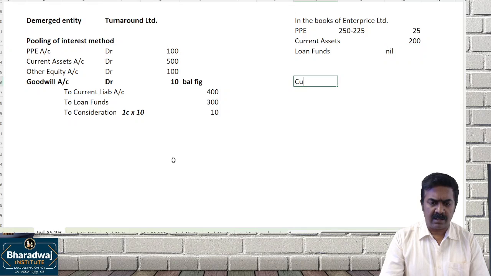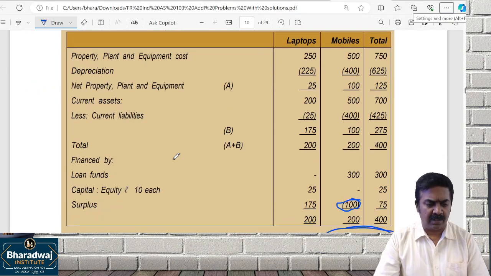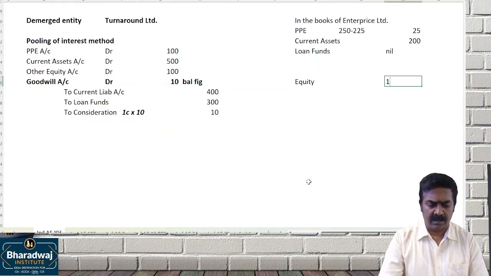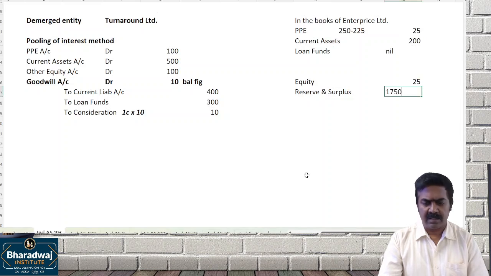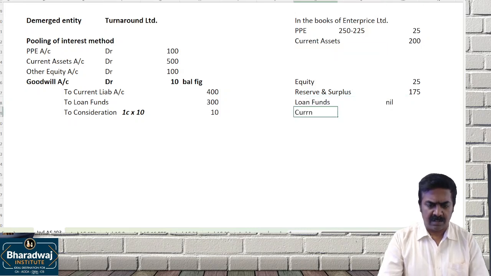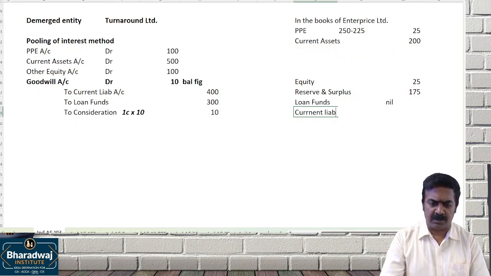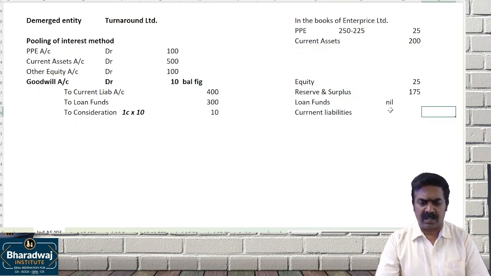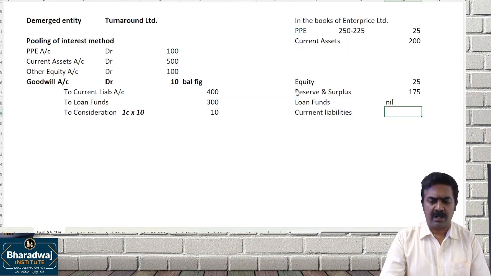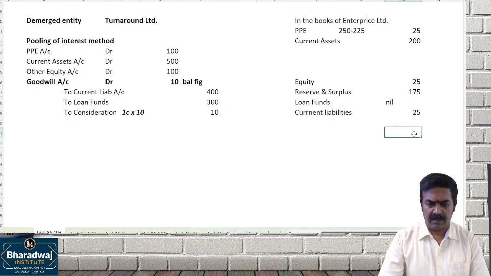Okay. Equity எவ்வளவு இருக்கு? Equity 25, reserves and surplus, other equity 175 continue ஆகும். No loan funds, current liability பாருங்க, asset side minus பண்ணி கொடுத்திருப்பான். What is the current liability given for the first one? 25. That's it.